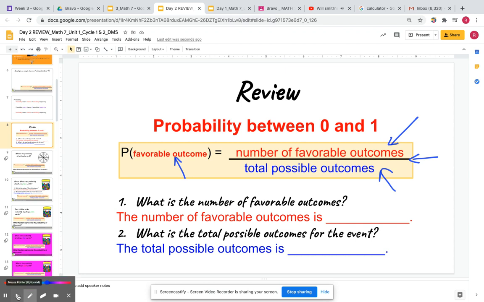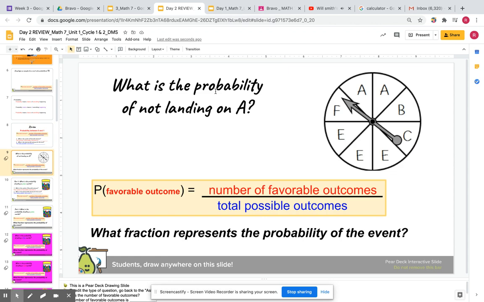So I'm going to do an example using this equation. All right, what is the probability of not landing on A? I'll read it one more time. What is the probability of not landing on A? Just a friendly reminder, I always ask you to circle or annotate important information and always find out what the question's asking you.